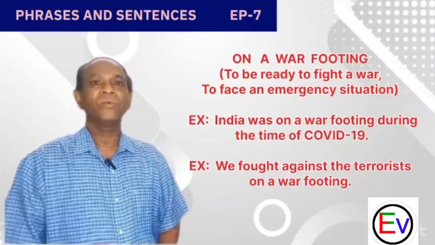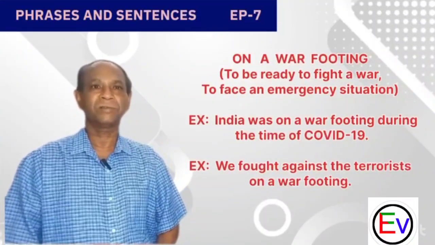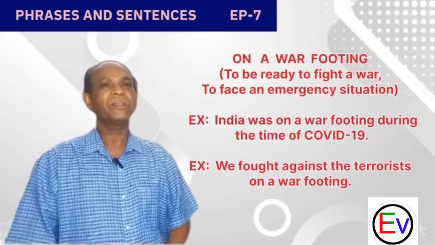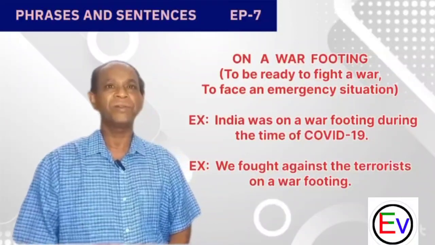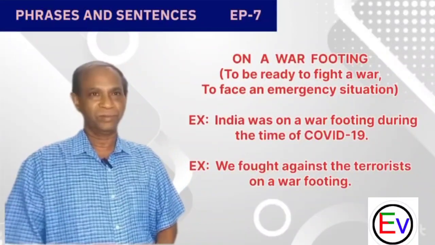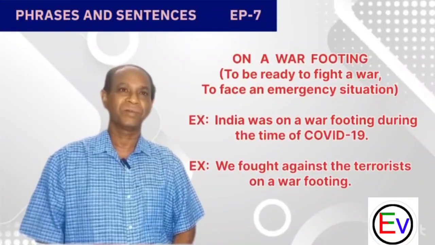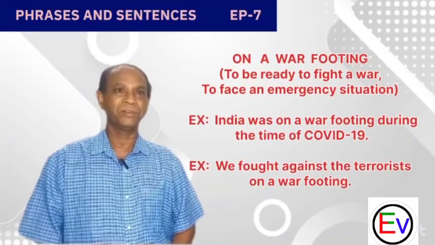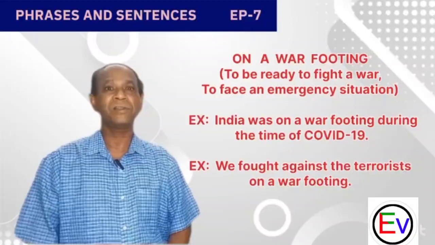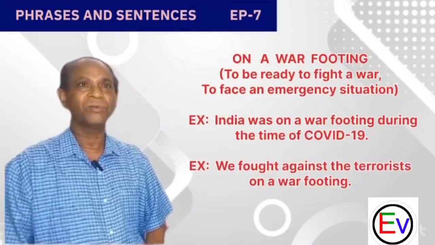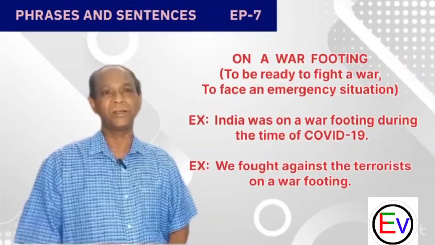Okay, we can go through the following examples. There are two example sentences here. The first example sentence is: India was on a war footing during the time of COVID-19. India fought against COVID. It was an emergency period, so we fought against the national calamity COVID-19. So we can say India was on a war footing during the time of COVID-19.